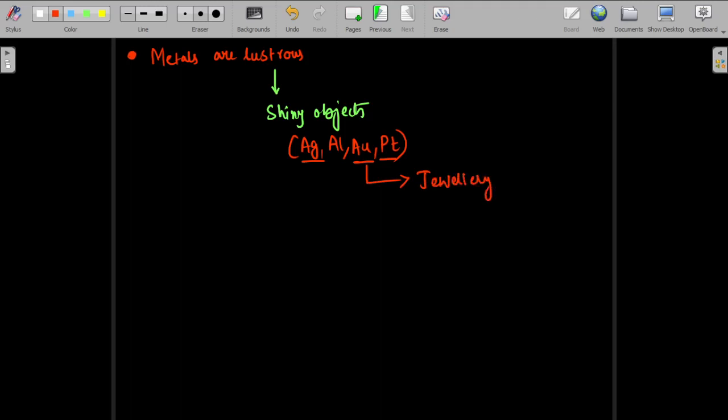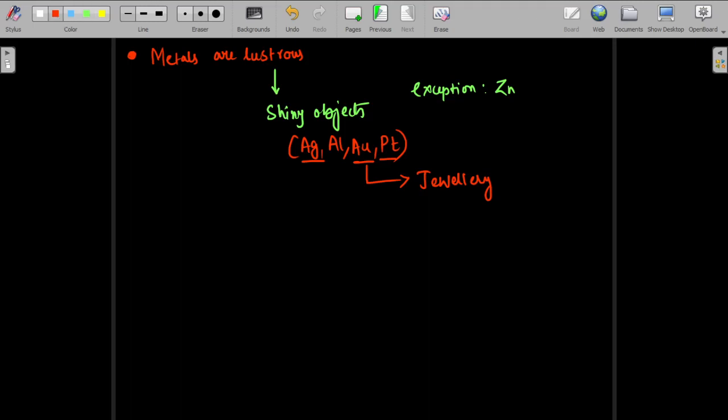But does that mean every metal is lustrous? No, there are exceptions here also. All metals are not lustrous. I'll list one exception over here: zinc is not lustrous. You cannot call that lustrous. It is dull, so it's not lustrous.